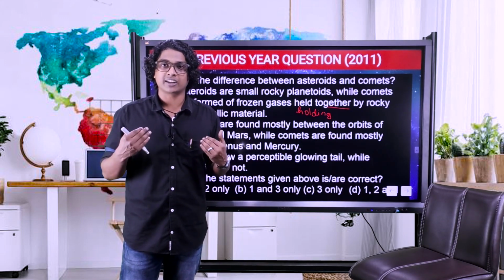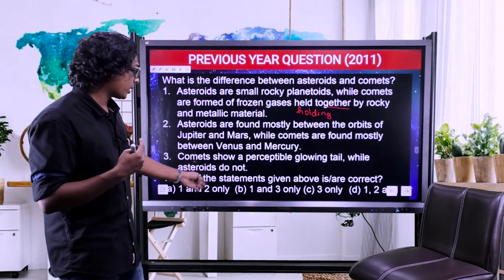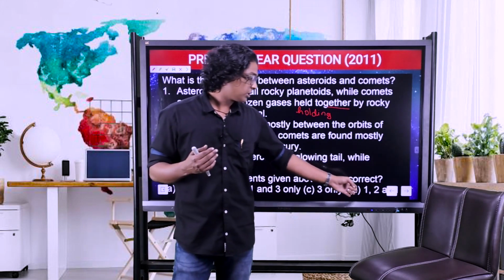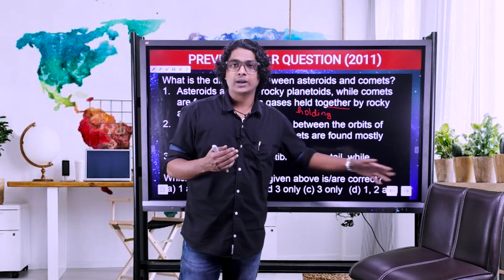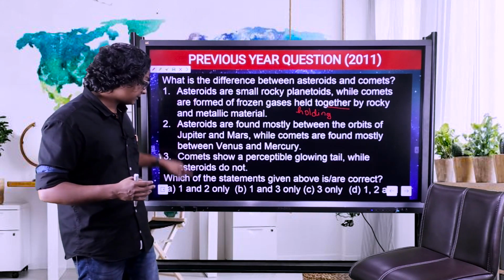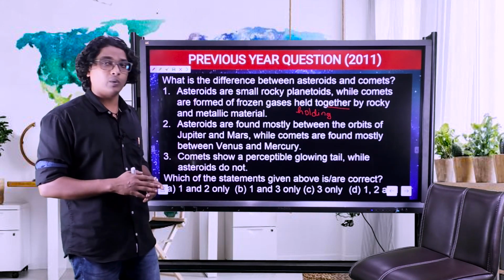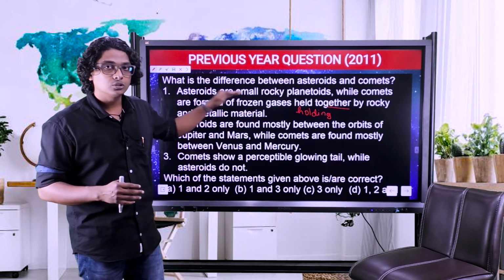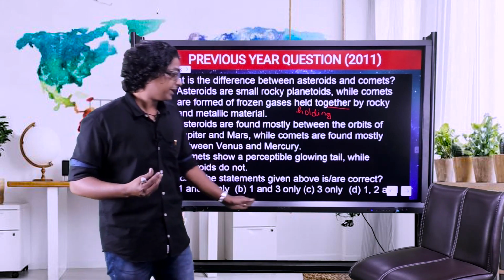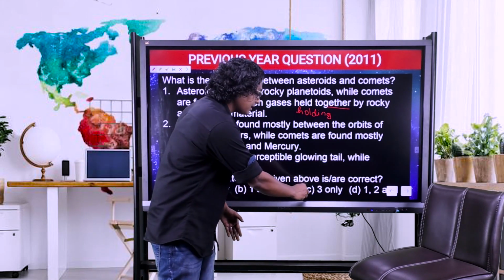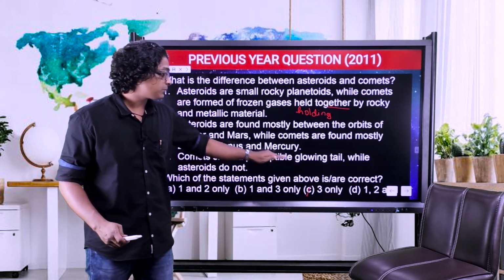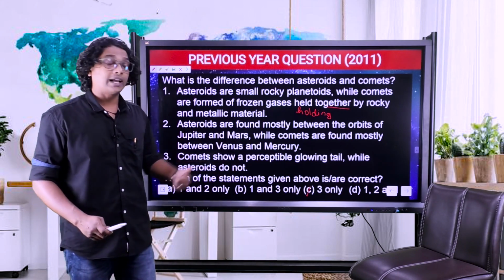Right? You might think, what am I saying, right? Now look at the options. Here the first option A is 1 and 2 only, option B is 1 and 3 only, option C is 3 only, and option D is 1, 2 and 3. Now if you look at it, option D has 1 in it, option B also has 1 in it, and option A also has 1 in it. So the first statement is wrong, so the correct answer cannot have the 1 in it. So you can eliminate A, B as well as D, and straight away you get the answer as 3 only.